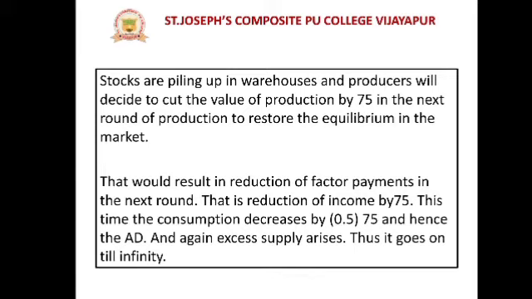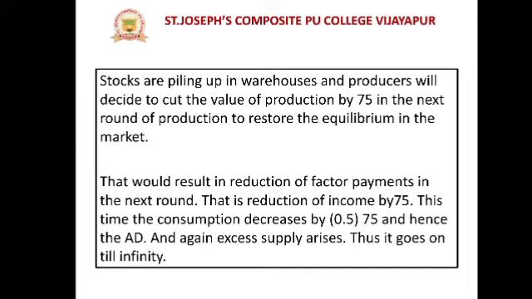Stocks are also piling up in warehouses, and producers will decide to cut the value of production by 75 in the next round of production to restore the equilibrium in the market. Now, why are the stocks piling up? Piling up means the warehouses are filling up. Why? Because nobody wants to buy goods and services. Nobody demands, because people are not ready to buy goods, for the reason of saving.